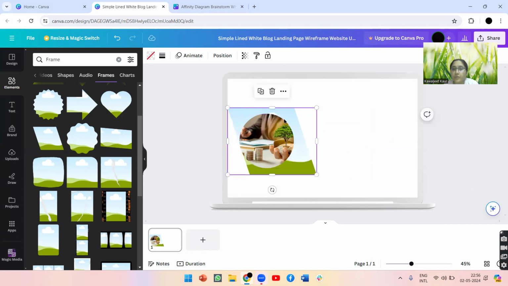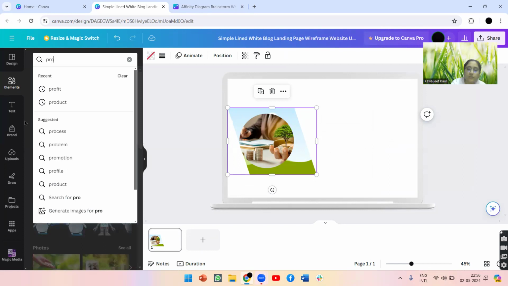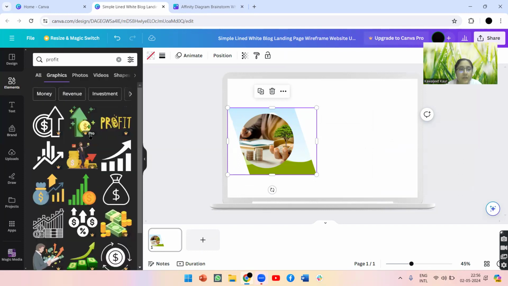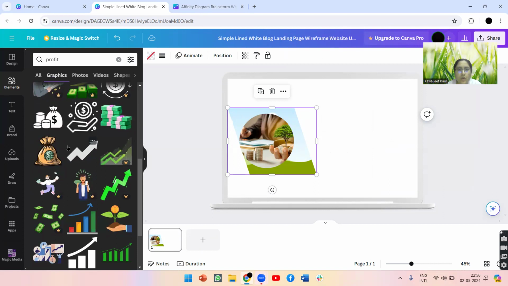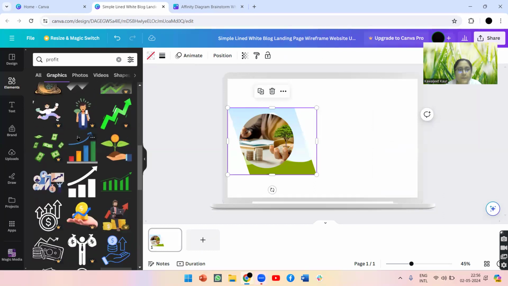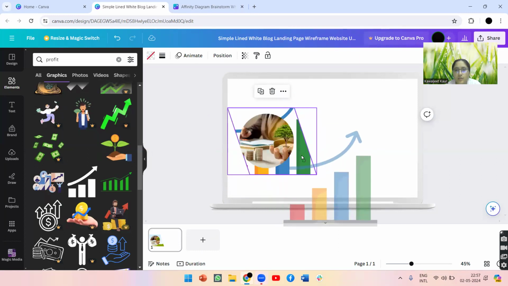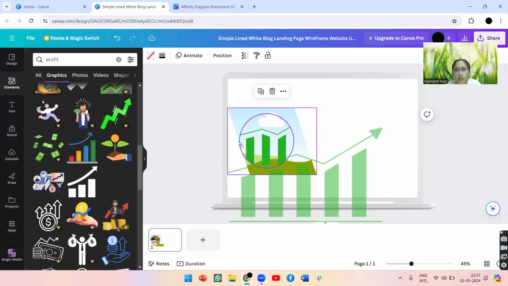Now I will again select the profit, and again select the image according to my concept. You can select any image accordingly.